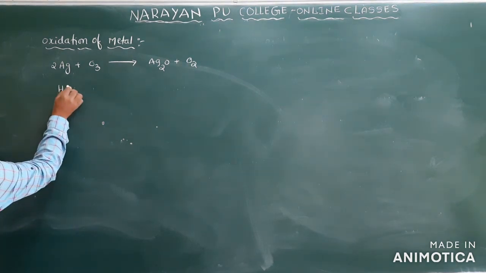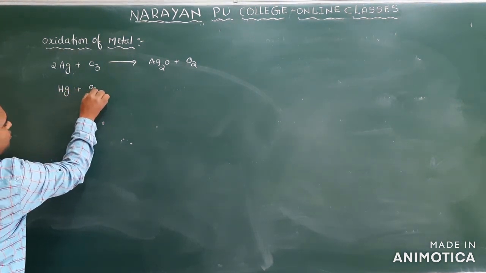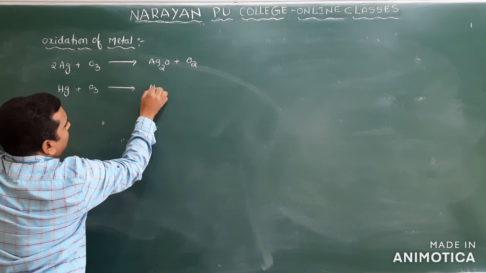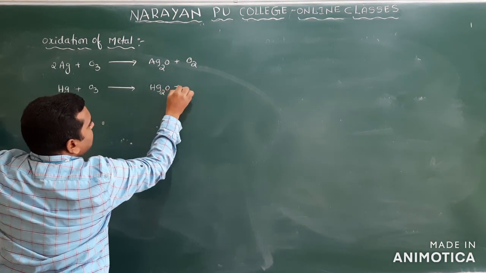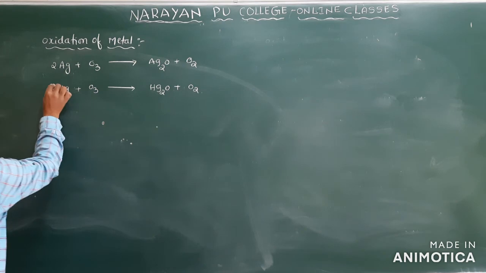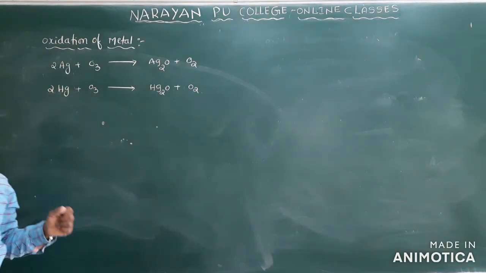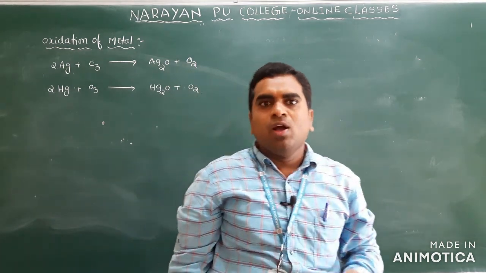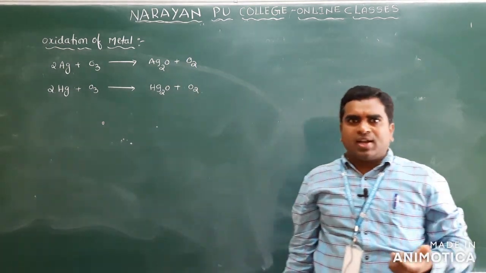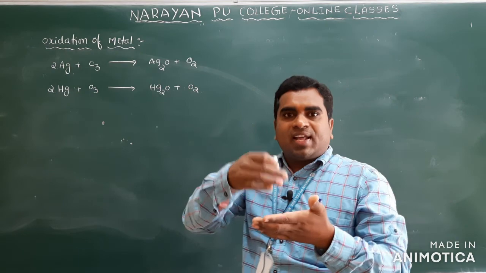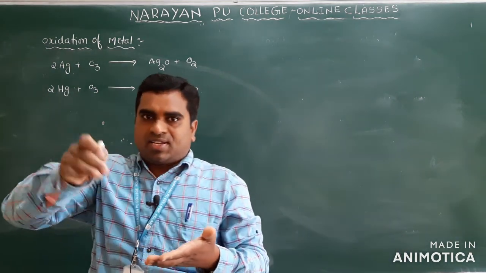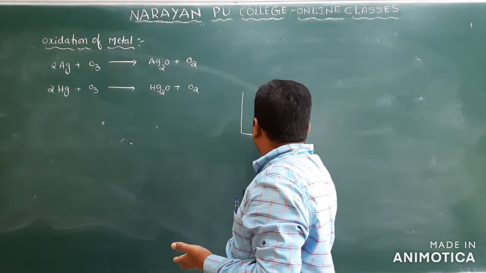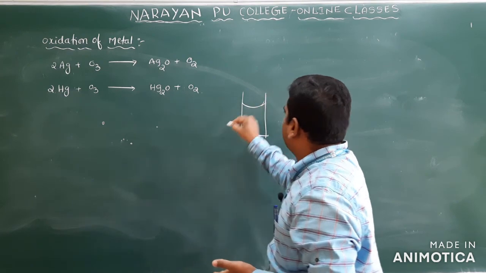And in the same way, mercury when reacted with O3 gives mercurous oxide plus O2. And here one important question is there: tailing of mercury. What is tailing of mercury? You know that when you keep mercury in a test tube, it forms a meniscus.